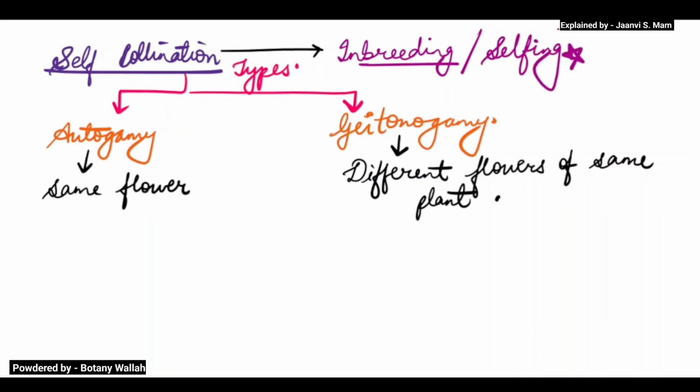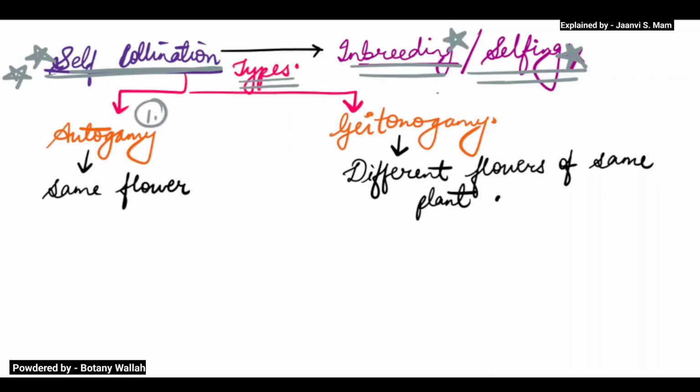So how many words do you have? The first word is selfing, the second word is inbreeding, and the third word is self pollination. These are the names. The types are: type 1 is autogamy, type 2 is geitonogamy. This is all about it.